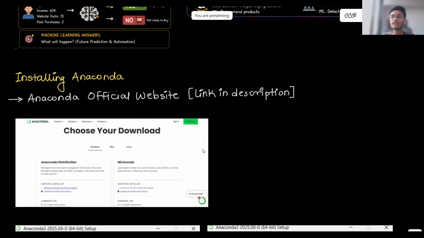Basically, what is Anaconda? It is a free software distribution. This software will provide us everything that you require for Python, data science, machine learning, and AI development. If we don't use Anaconda, we need to install Python separately, Jupyter Notebook separately, and then other libraries also, NumPy, Pandas, Matplotlib. All these libraries we do install separately. But if we only install Anaconda, all the things will be pre-installed. Everything will be ready in Anaconda: Python, Conda, Jupyter Notebook, and other libraries like NumPy, Pandas, Matplotlib. So how to install this Anaconda?